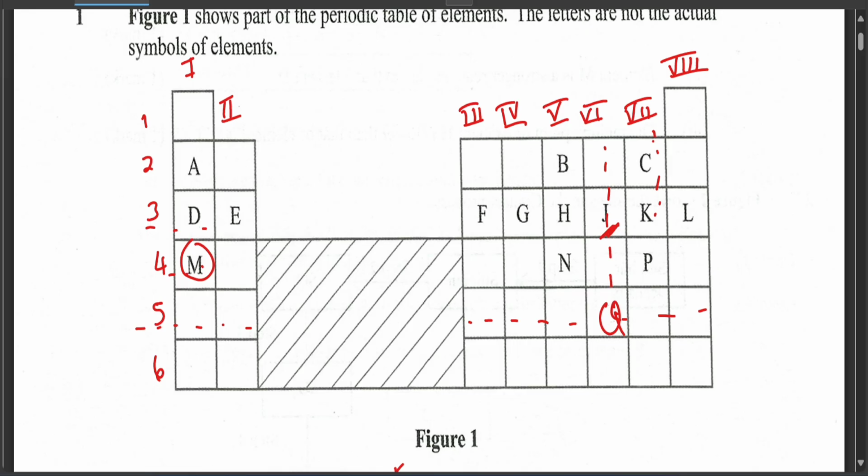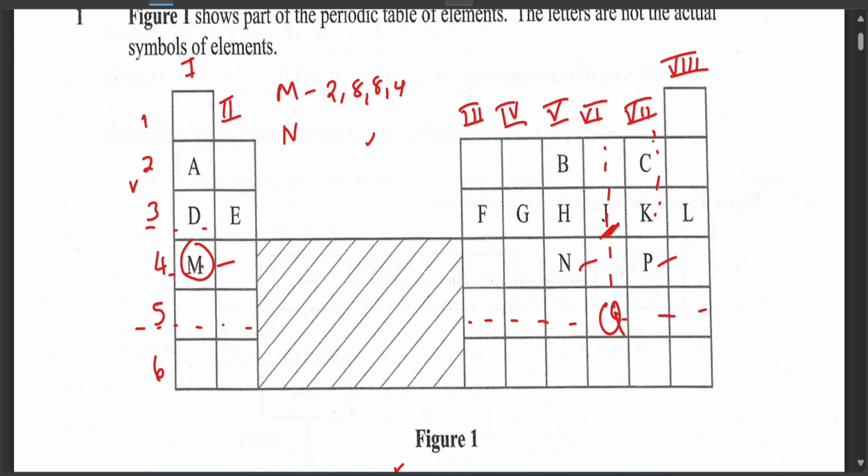Okay, so the ones which have a large atomic radius are the ones which have a higher period, so we just remain with M, N, and P. Okay, so M being 2884, N being 2885.